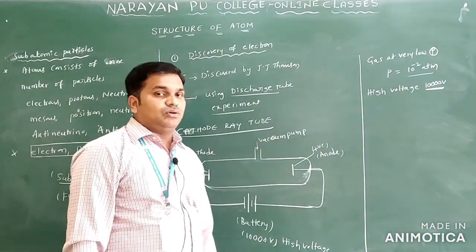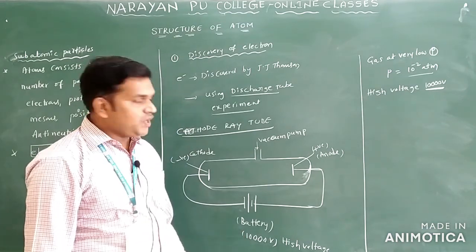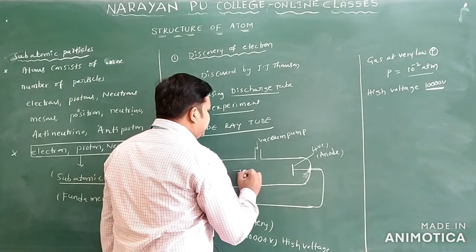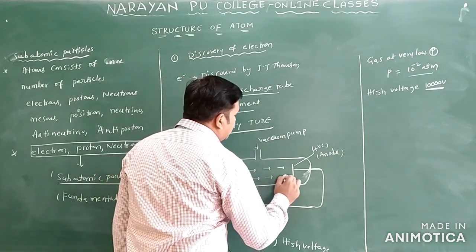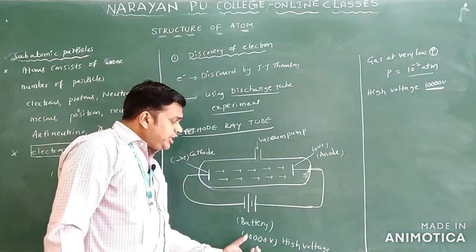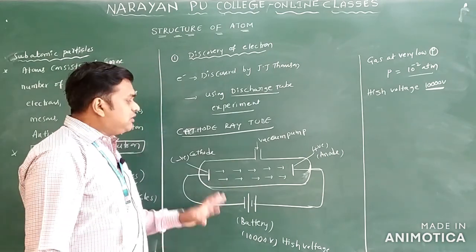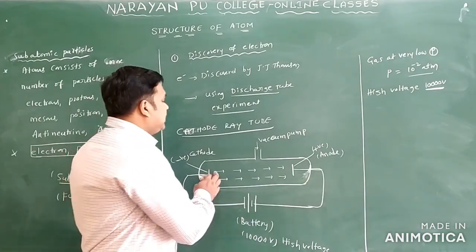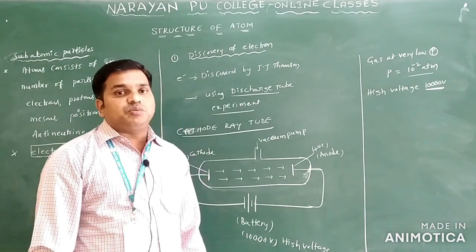Whenever you apply high voltage in this discharge tube at low pressure, the flow of particles takes place from the cathode to the anode.